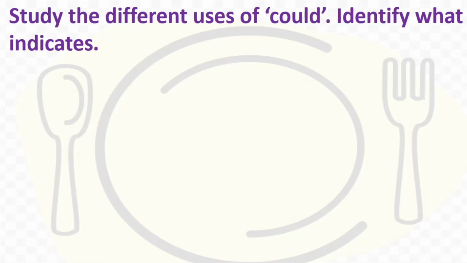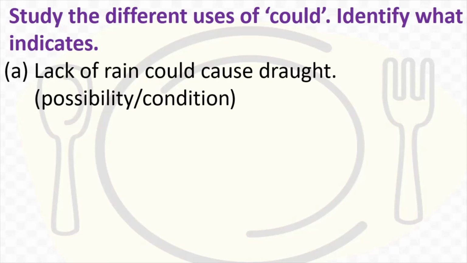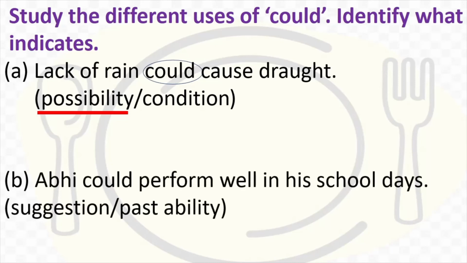So let us see what the different uses of could are, and let us try and analyze the use in a particular sentence. So we have 5 sentences here. The first one here, it is for you. Lack of rain could cause drought. So here it is lack of rain could. So here, does the could indicate possibility, or does it indicate condition? It indicates possibility. If there is a lack of rain, it is possible that there will be a drought. Next sentence.